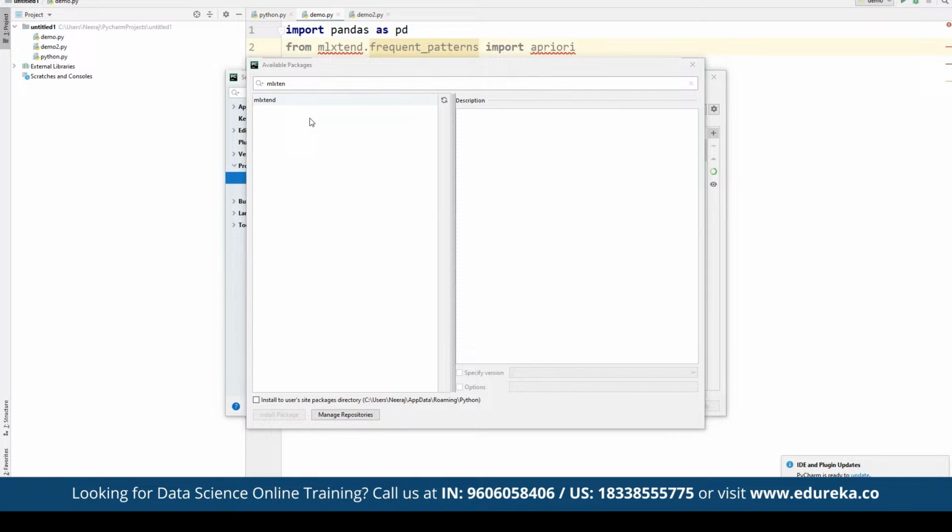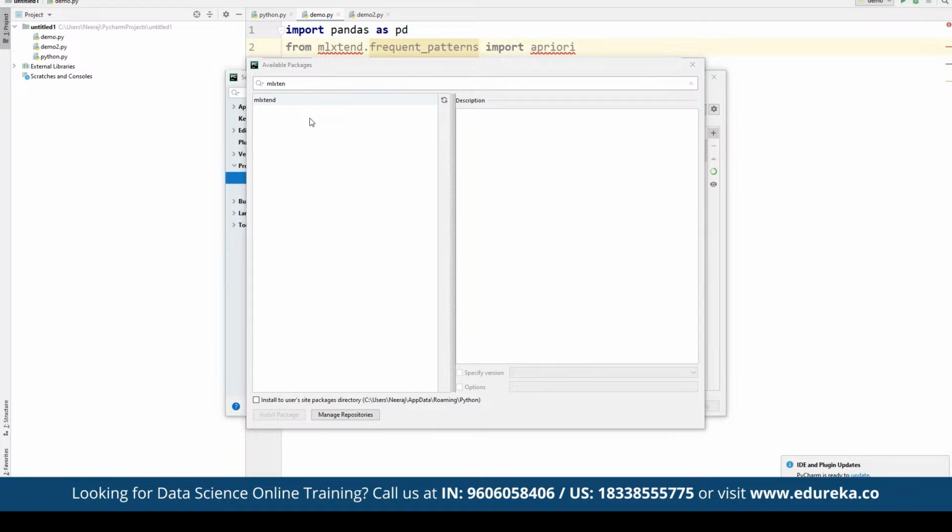So if this library is currently available, we can simply click on install package, and it is going to be installed and stored in the system as a library. In the same way, if you are looking for apriori, we can also use it, because at the end we are going to use apriori from the MLxtend package that we have imported. So here we are going to install the other package as well.